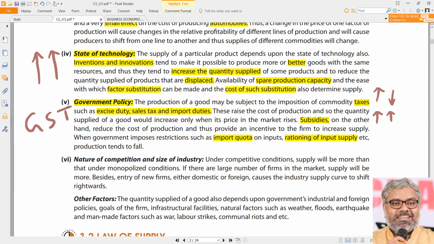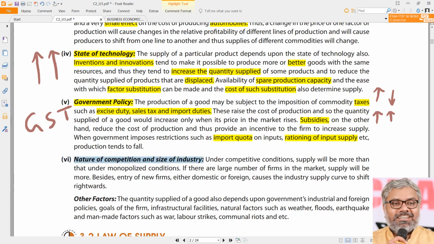For supply side, we are talking once again. People means not customers here, suppliers. So because of which, definitely the supply will be negatively affected. So government policy for sure is a very important influencer on the supply. That is the fifth point we can say as a determinant of supply.